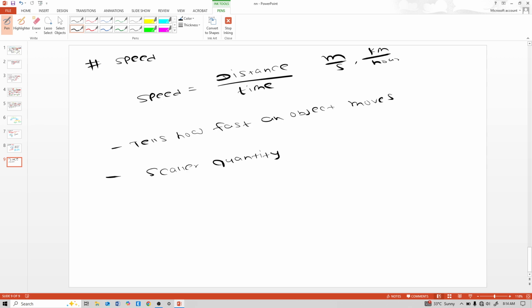So time is an important factor here in speed. Due to time, we are able to understand how fast an object is moving. So it is a scalar quantity. In it also we are only considering the magnitude and not the direction. So that is about speed.